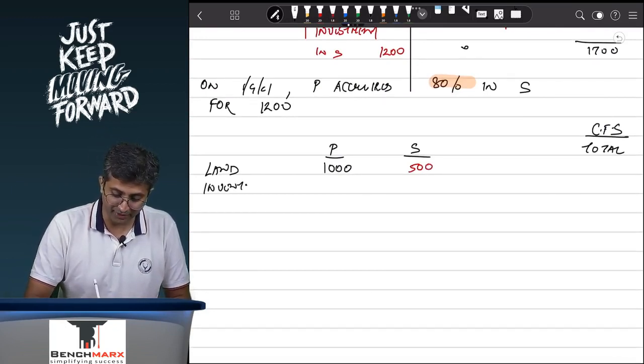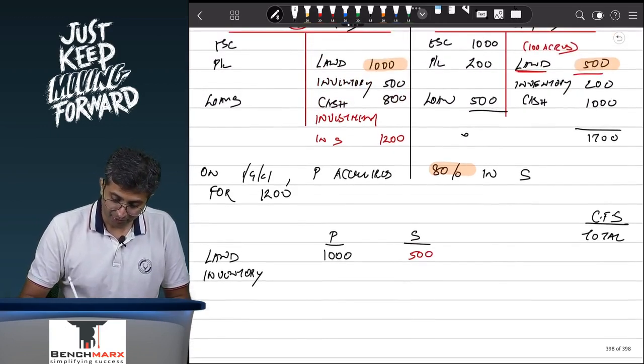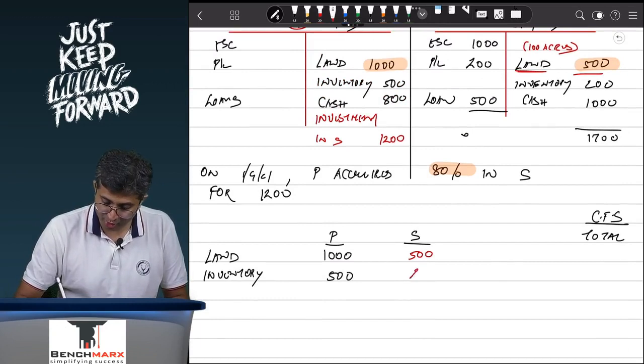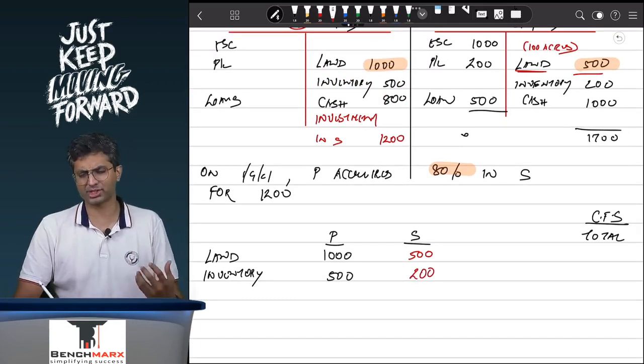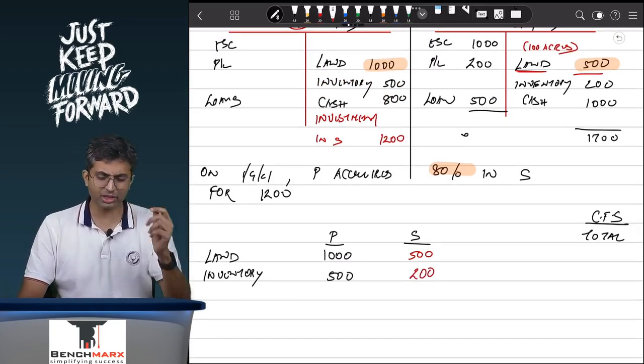Similarly, when we take inventories, 500 of inventory in the parent's books, 200 of inventory in the subsidiary's books, and so on, you will take over 100% of the assets and liabilities. Are we clear with the reasons?